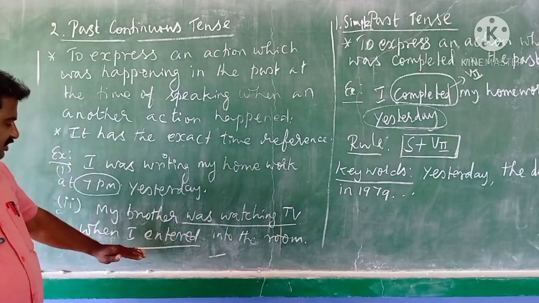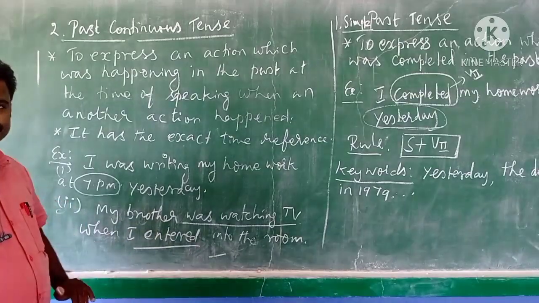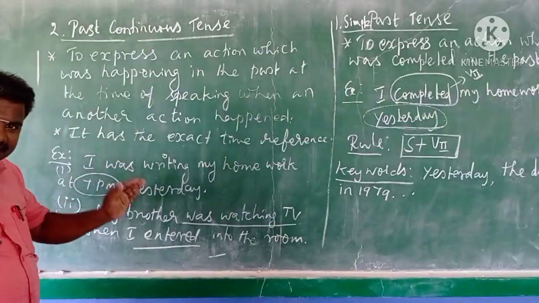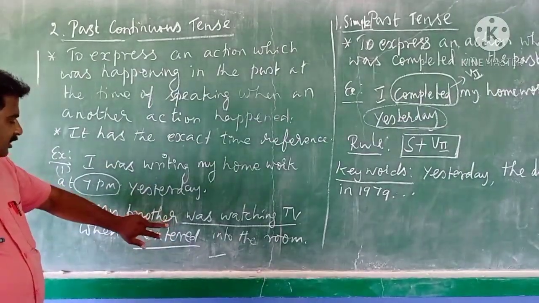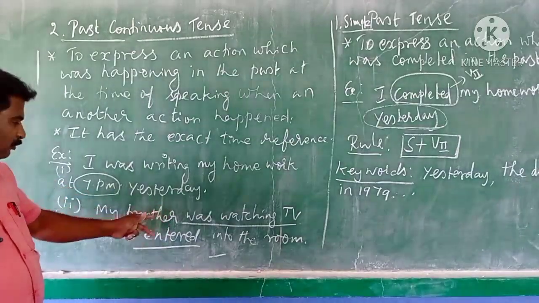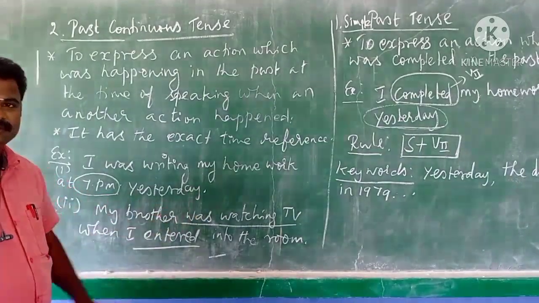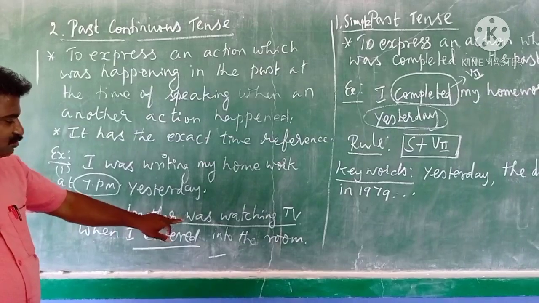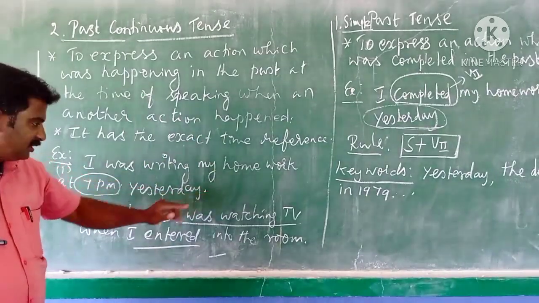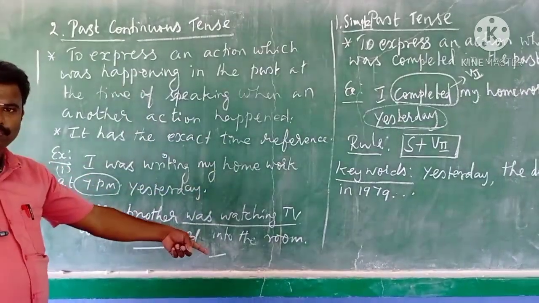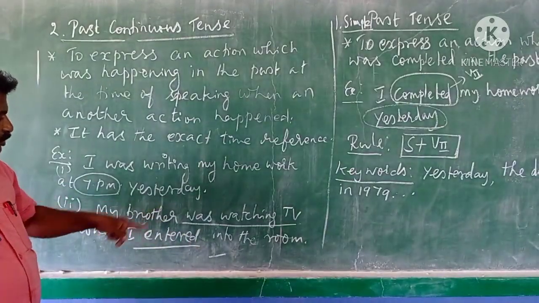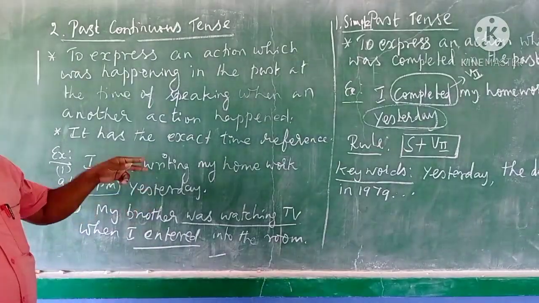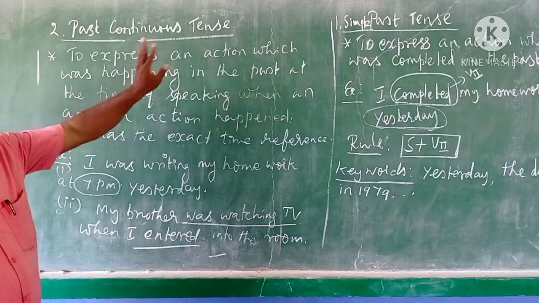So what's the second action? When I entered. When I entered, that's the exact time. And which was happening before? My brother was watching. So the first action was happening at the time when I entered into the room. So these are the two usages we have to use in past continuous tense.